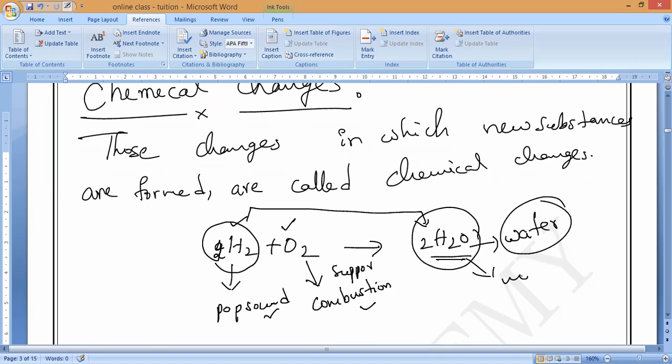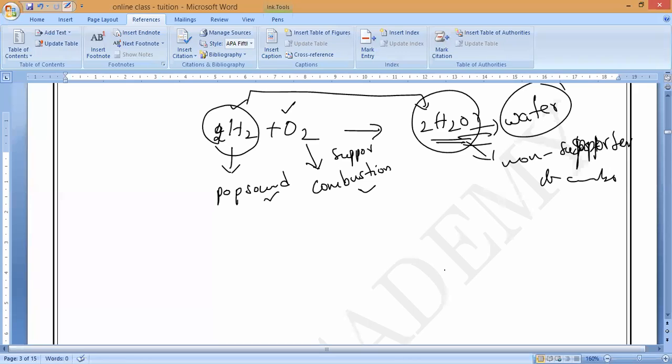Water is a non-supporter of combustion. Understand? Yes or no? Non-supporter of combustion. So these are completely new products. What do we call these kinds of changes? Tamil Selvan? Chemical changes, sir. That is what you have to remember.